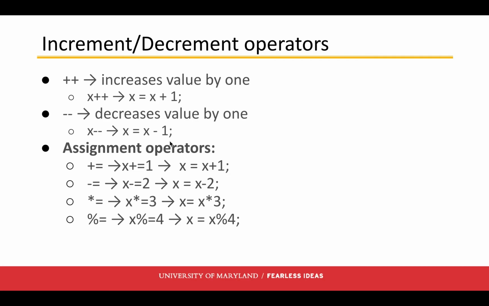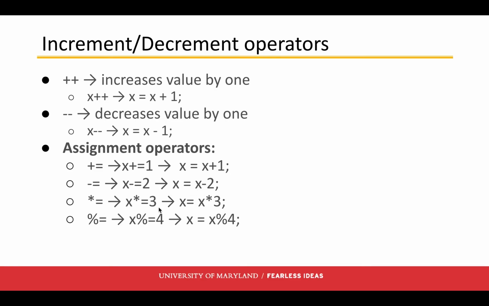And then there are 4 other assignment operators that you might see. You might see plus equals, written as x += 1. This one is also x++, but x += and then a number translates to x = x + that number. X -= a number would be x = x - 2 in this situation.